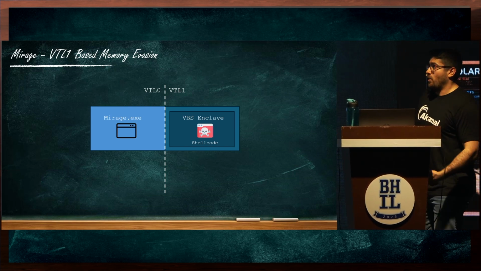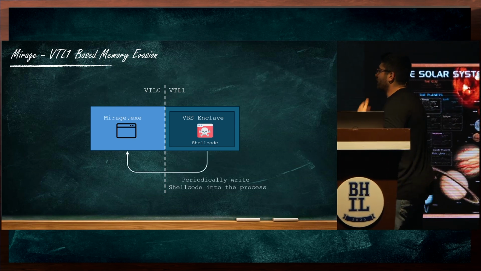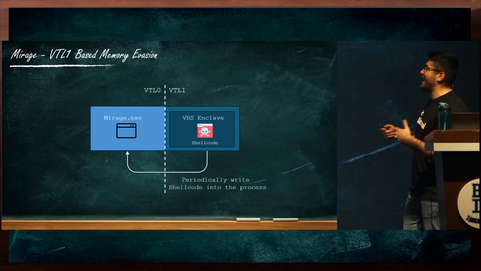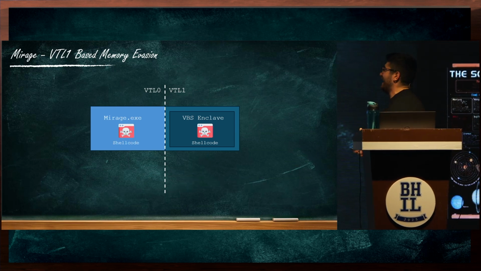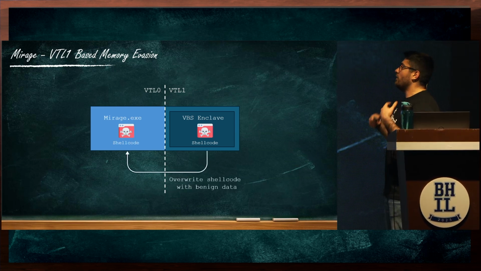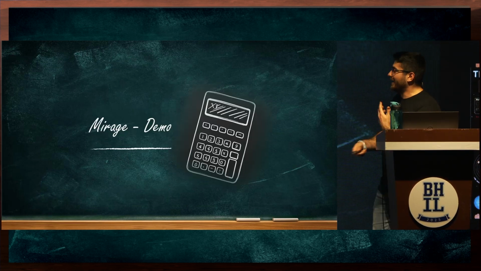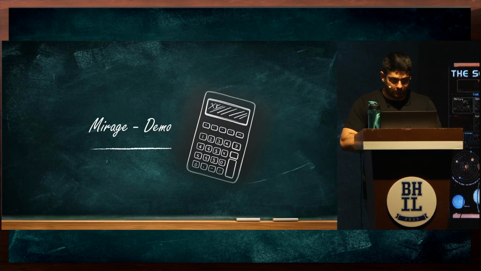Now, every once in a while, based on a defined trigger or a timer, we will trigger the vulnerability again, causing the enclave to write the shellcode back into our process. We will then execute the shellcode and then trigger the vulnerability again to write benign data overwriting the shellcode. We can repeat this cycle over and over to constantly evade detection.